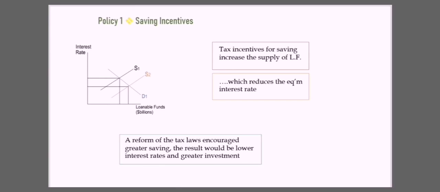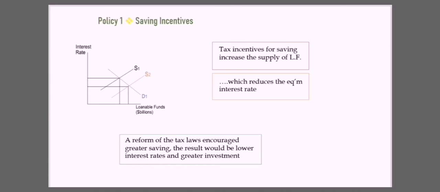Now let's see how that happens. We have a supply and demand graph. Before the policy incentive, what we have is the market for loanable funds. We have the supply curve and the demand curve, and the equilibrium interest rate is 5% and the equilibrium quantity of loanable funds is $60 million.